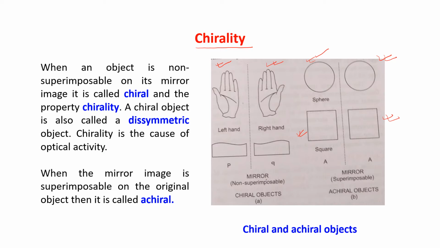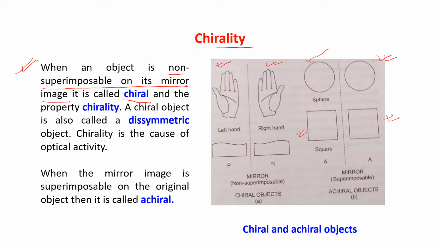Now see here, when an object is non-superimposable on its mirror image, that means the object and the image do not coincide with each other exactly, then it is called chiral.